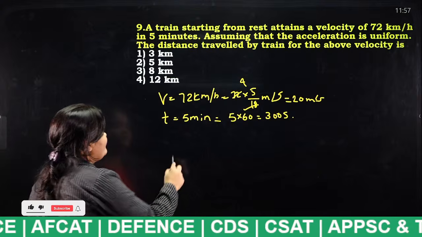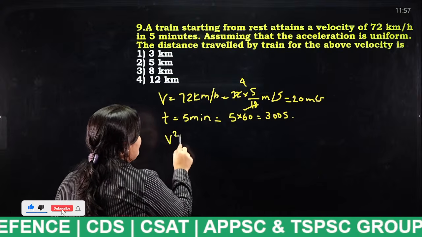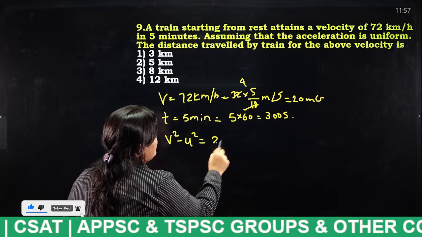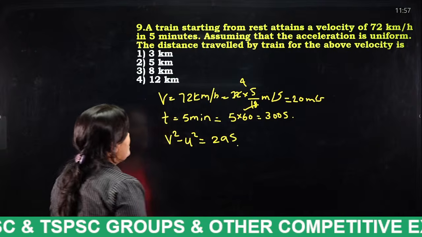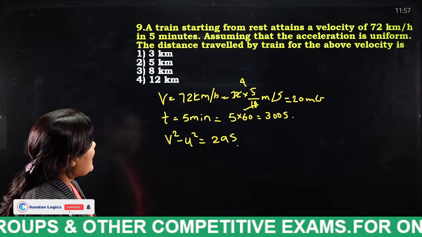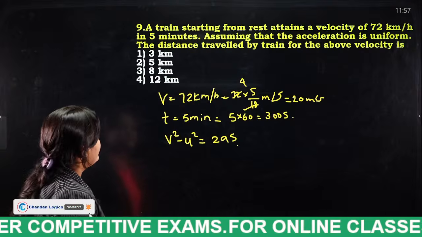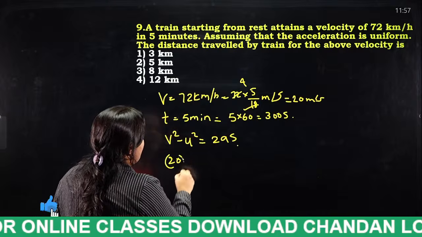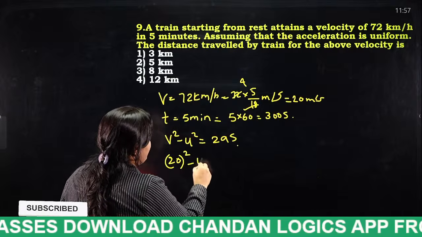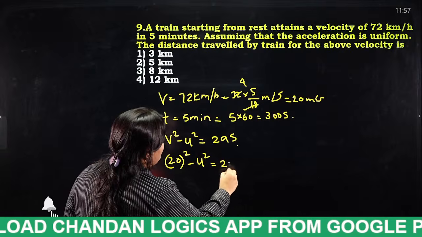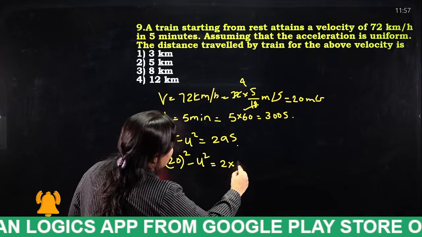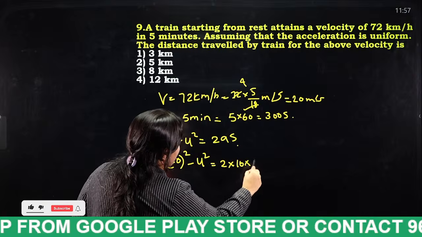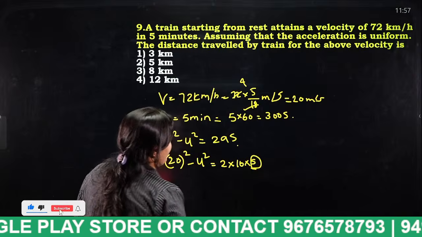So, what do we have to find, students? We have to find V square minus U square is equal to 2AS. This is the formula. They have given that acceleration is uniform. So, what is V here? V is 20 square. And what is U here? Nothing. And 2 into A is what, students? 10 into S. So this is what we have to find, distance.